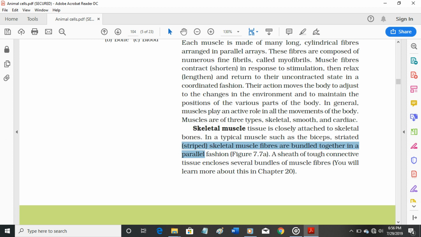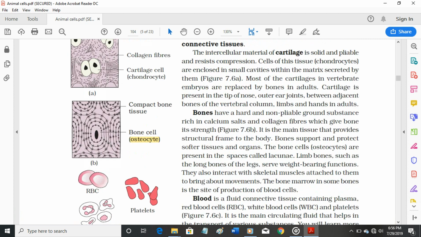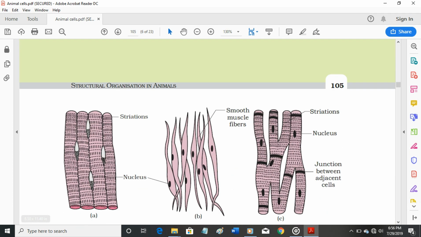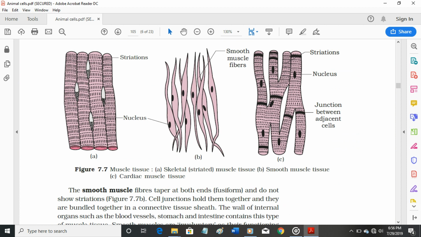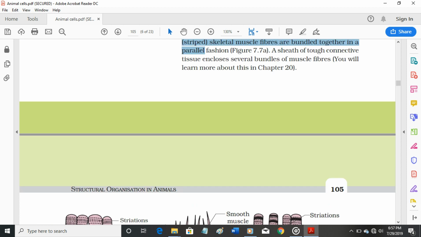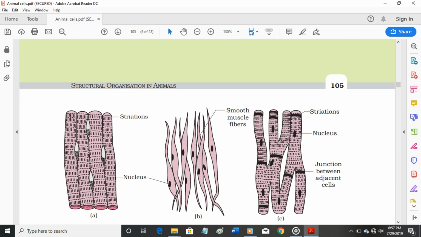Figure 7.7a. A sheath of tough connective tissue encloses several bundles of muscle fibers. You will learn more about this in Chapter 20.